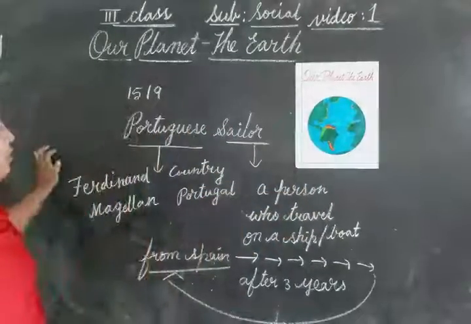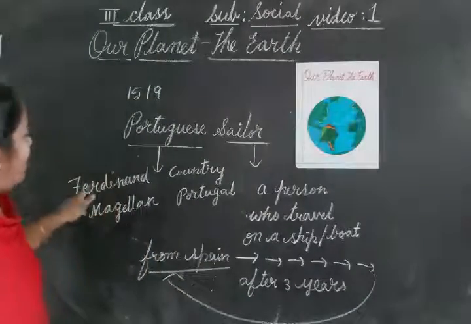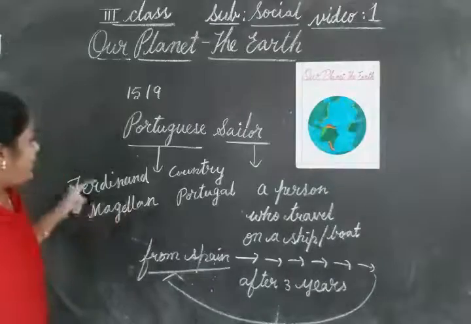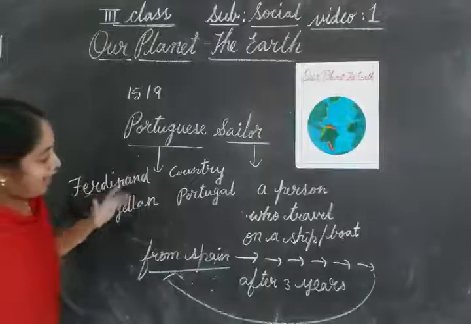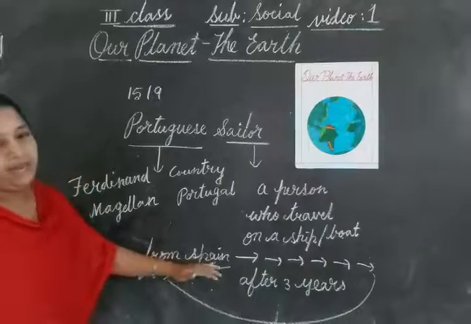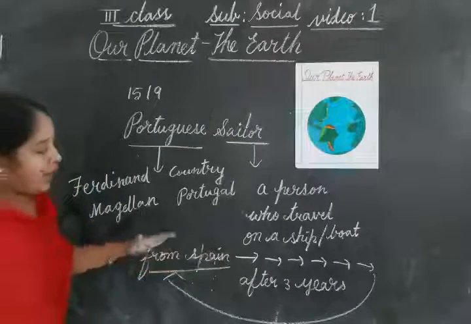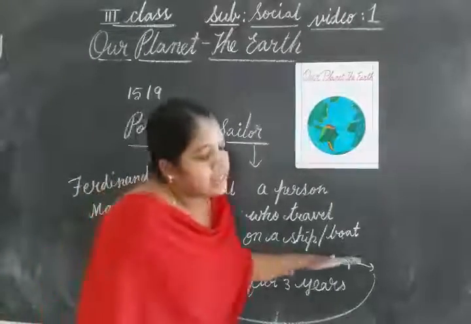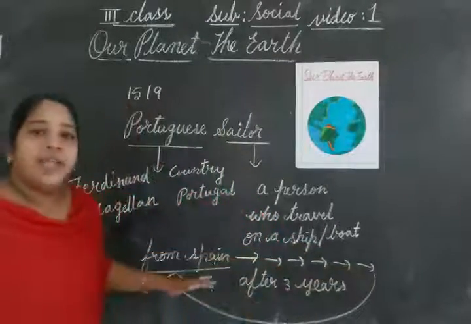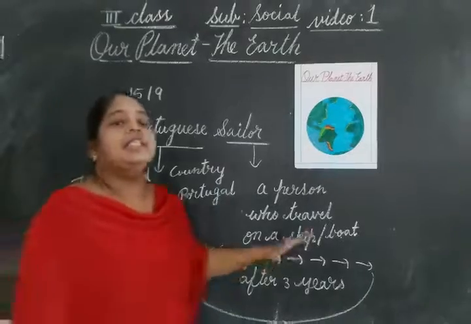Okay, clear children? And what is the name of the sailor? Ferdinand Magellan. Where did he start his journey or trip? From Spain. He continuously traveled in the same direction, and after 3 years he reached the same place from where he started.